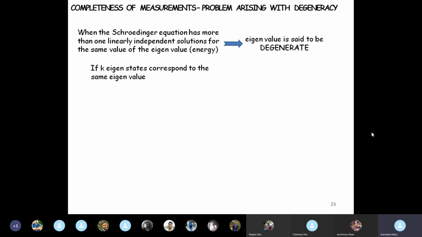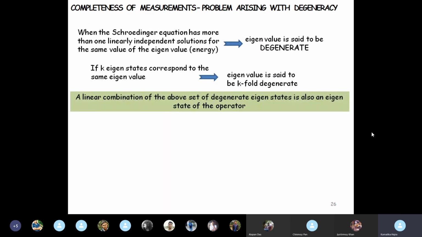And if k eigenstates correspond to the same eigenvalue, we get the degree of degeneracy. We say this particular eigenvalue is k-fold degenerate. All right. So a linear combination of such degenerate eigenstates is also an eigenstate of the operator. So what is happening when you have a degeneracy? That you are not getting a unique eigenstate for a given eigenvalue.